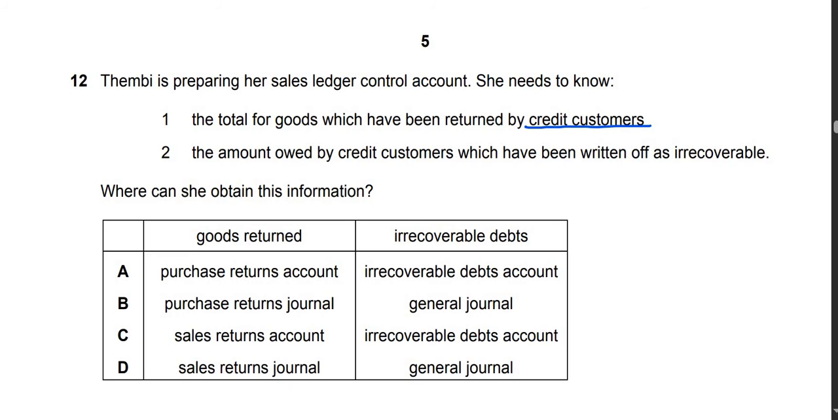So look, goods returned from credit customers is recorded in sales returns journal. Alright, so you will eliminate A and B. Irrecoverable debts written off is recorded in the general journal. So the answer is D.